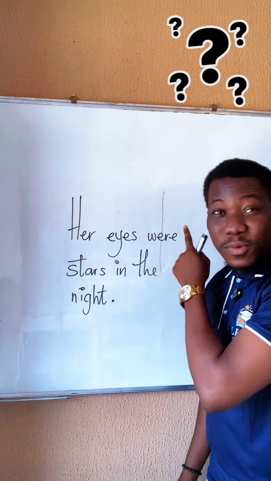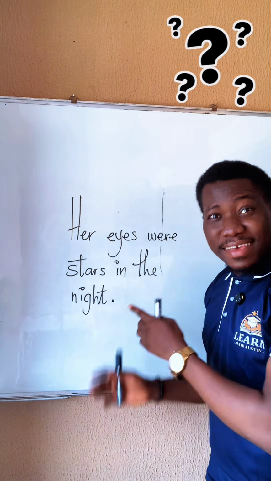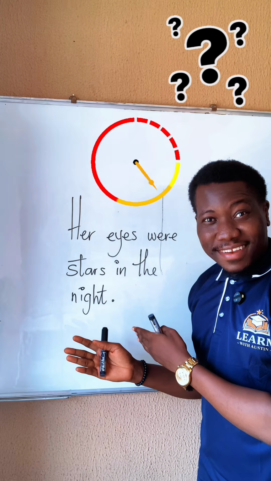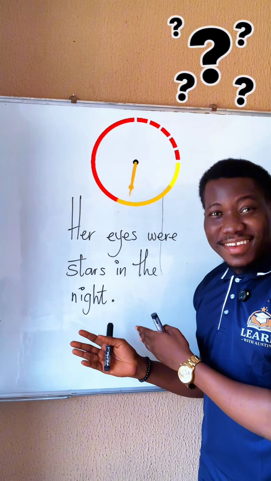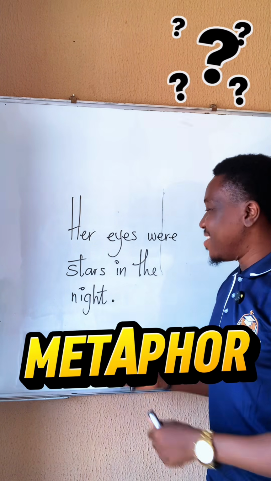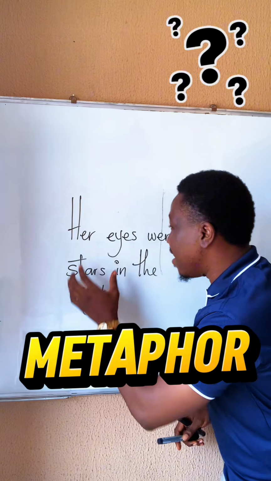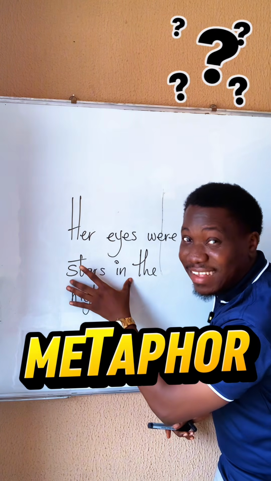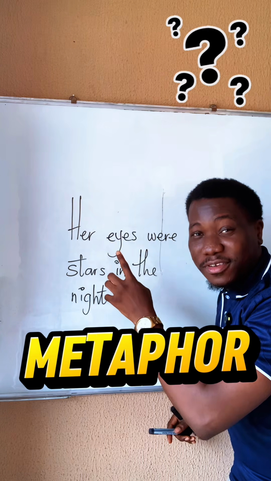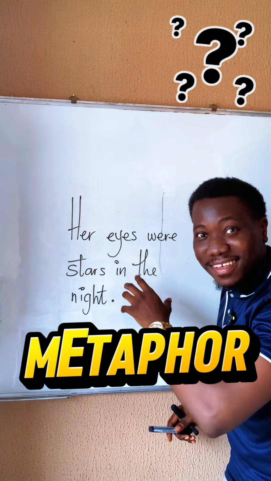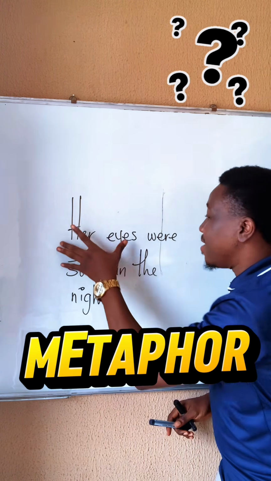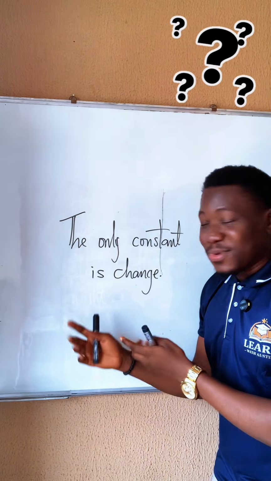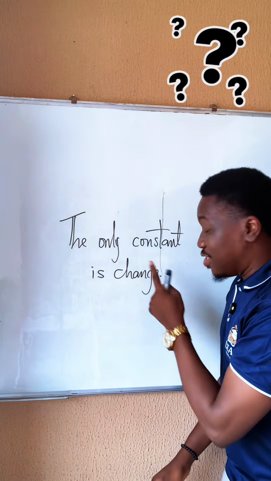Her eyes were stars in the night. What is the figure of speech here? Metaphor. Correct. Here we see her eyes being compared directly to the stars in the night. Remember, metaphor says one thing is another, or one thing was another. Her eyes were stars in the night. Metaphor.